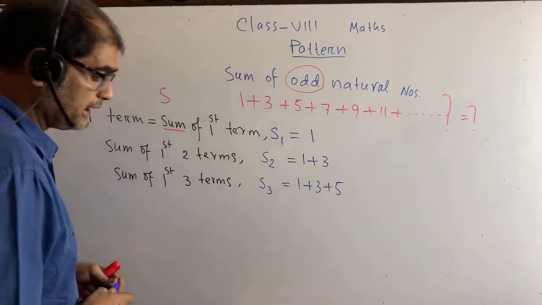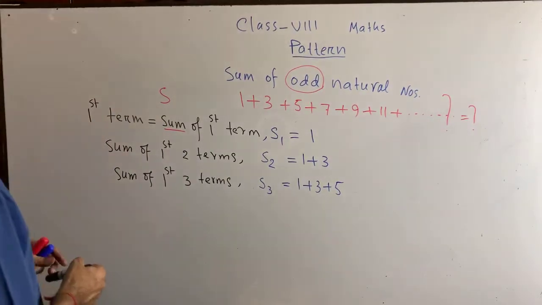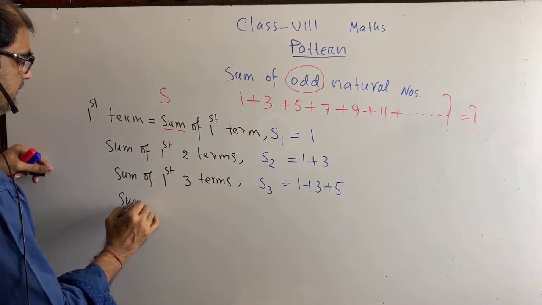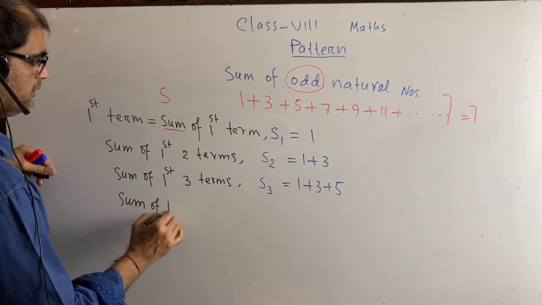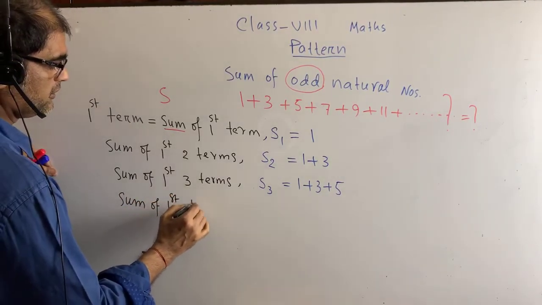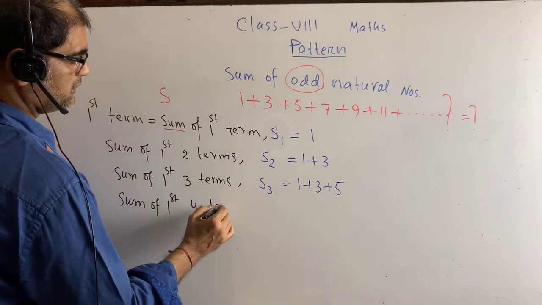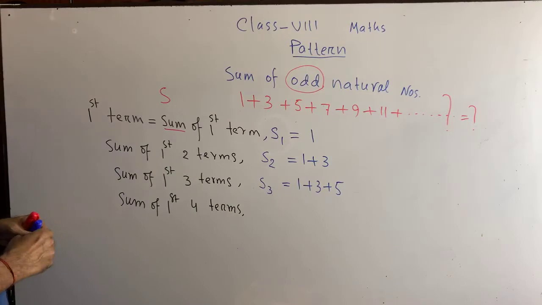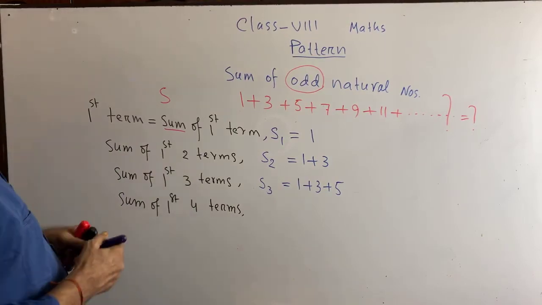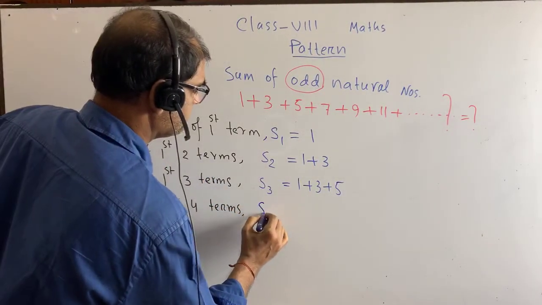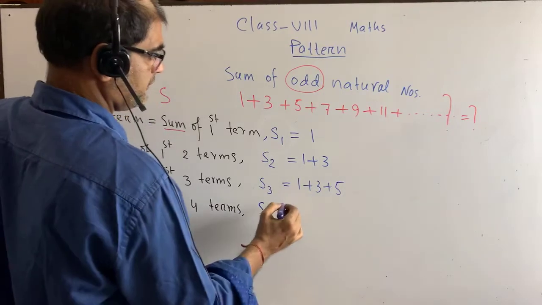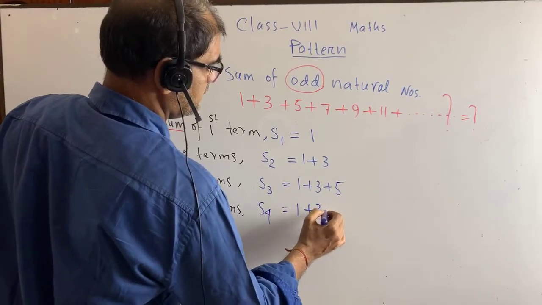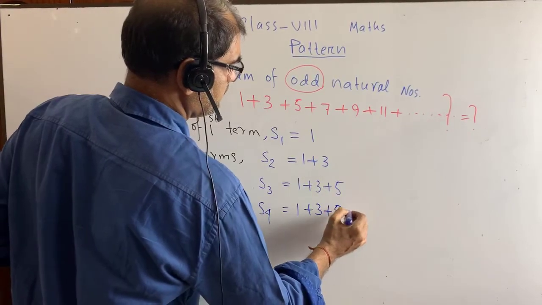Now we write down sum of first four terms, that is S4. It is equal to what? 1 plus 3 plus 5 plus 7.